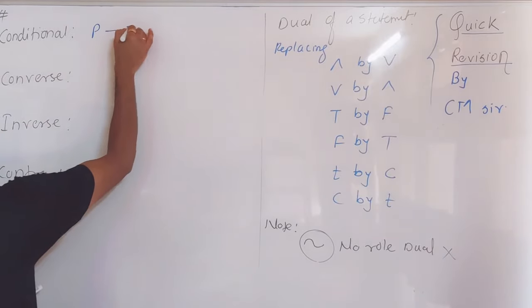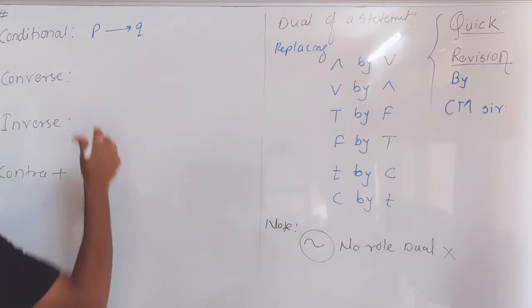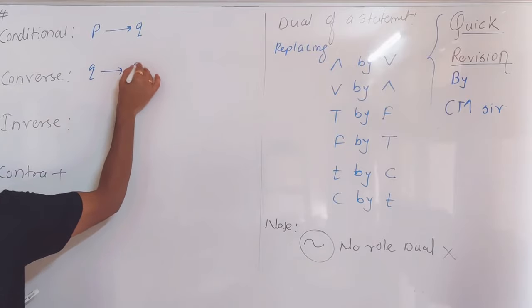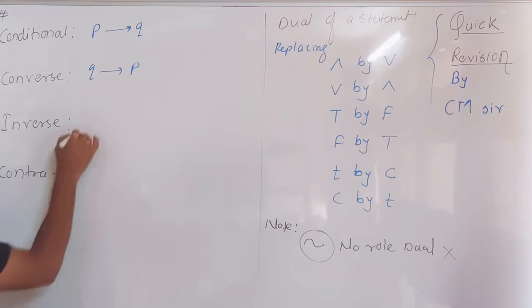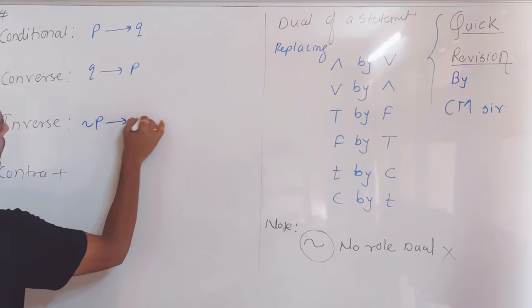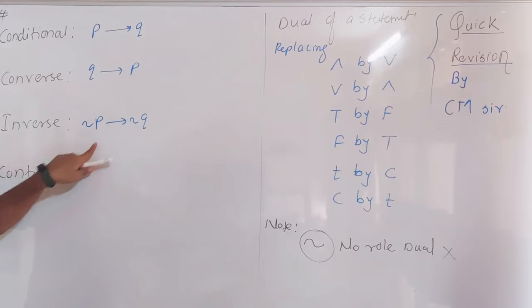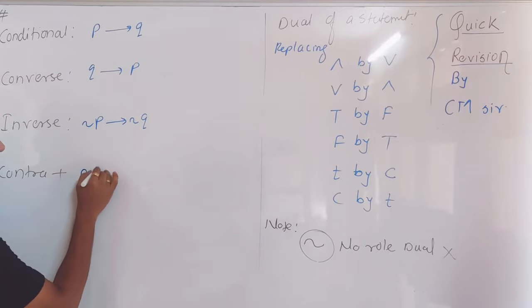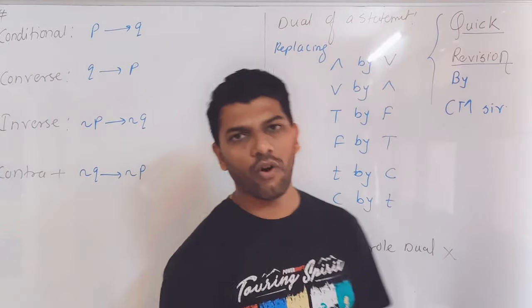You already know. This, P then Q, is called a conditional statement. If you reverse it in this way, Q then P, it is called the converse of the statement. Then what is the inverse? Negation of P then negation of Q is called the inverse of the statement. And what is the contrapositive? Negation of Q then negation of P is called the contrapositive.